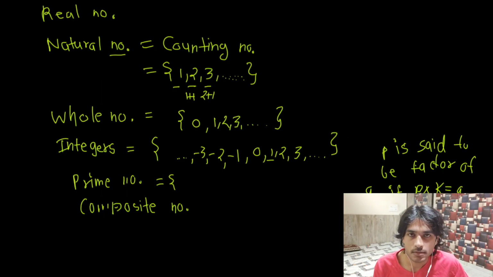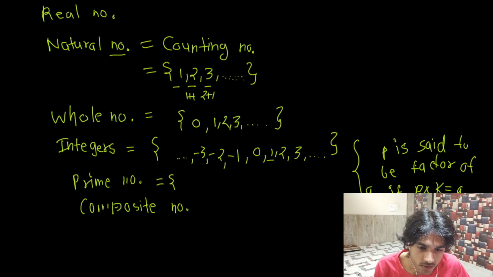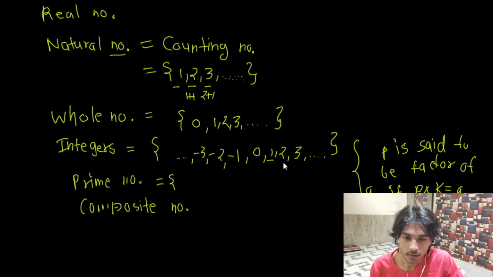If k is an integer and p multiplied by k equals q, then I say that p is a factor of q. This is the definition. So let's just move on.